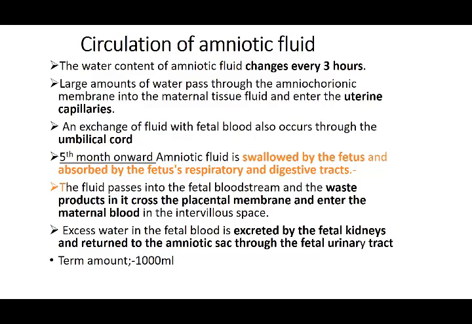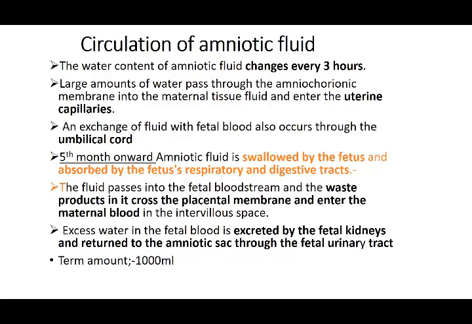So it is swallowed in through the respiratory tract and excreted out through the kidneys, and so it again goes into the amniotic sac. So it is coming in from the amniotic sac and being expelled out into the amniotic sac, and certain toxic materials are passed out via the chorionic cavity to the maternal blood, that is through the placenta, and there the exchange takes place. So all this is a circulation of the amniotic fluid.